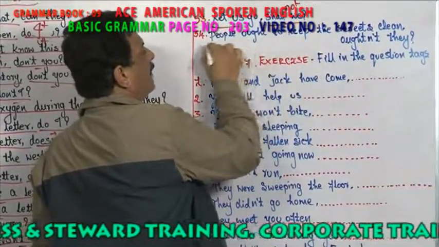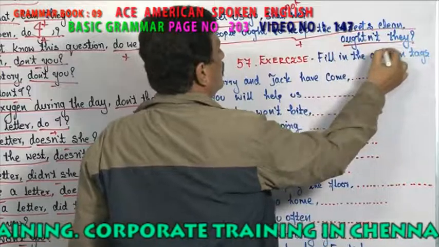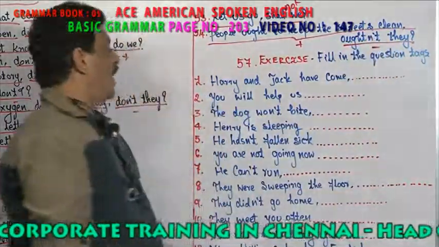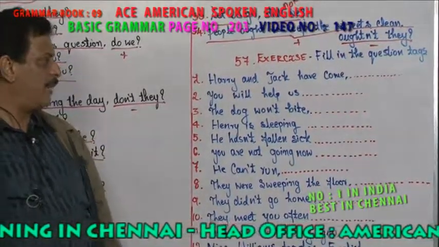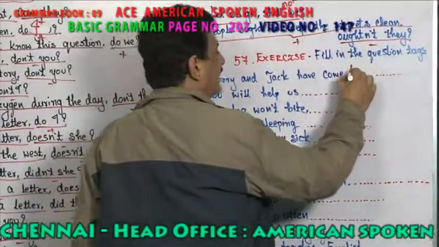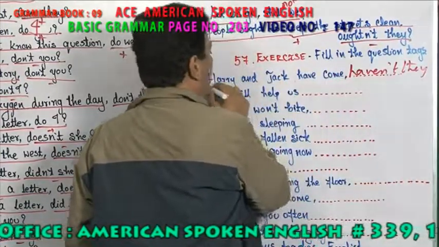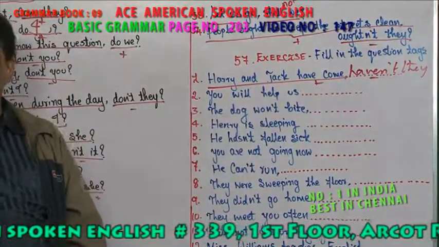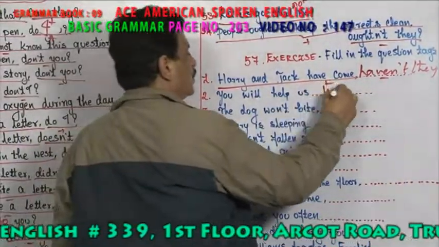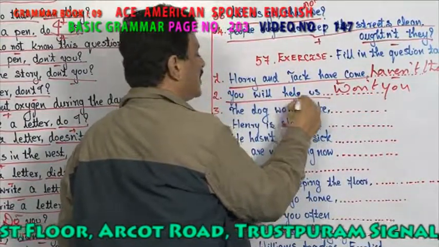Okay. People ought to keep the streets clean. It is positive. On they, it becomes negative. Now, Harry and Jack have come. What is the tag here? Haven't they? So since it is positive, you have to use negative. You will help us. What is the tag? Won't you? So since it is positive, you are using negative tag.